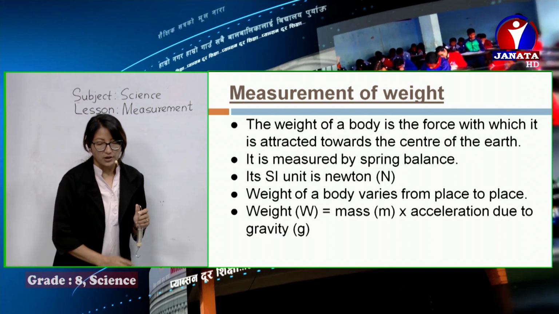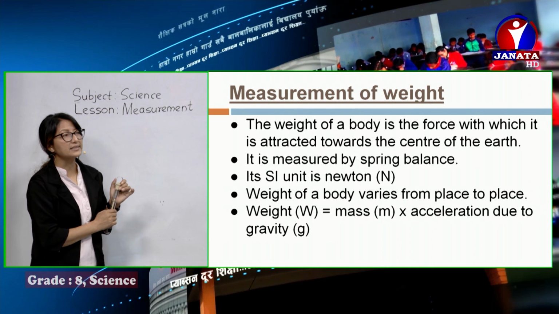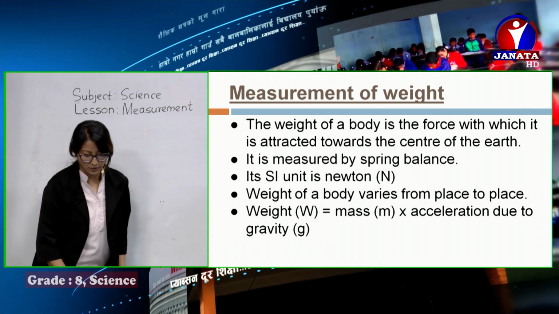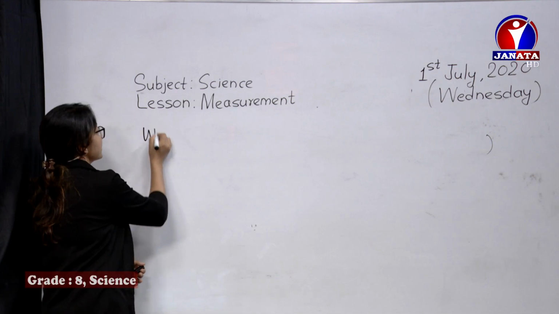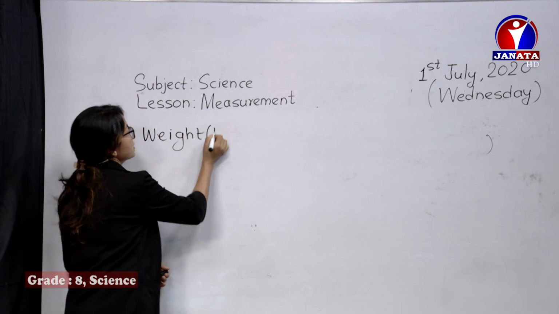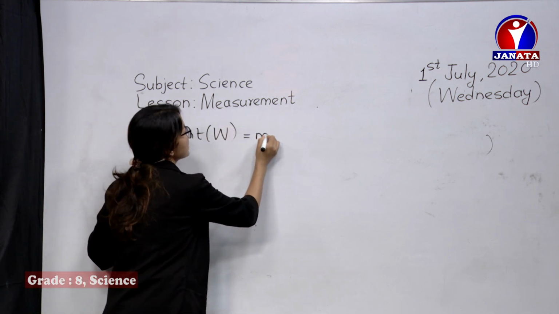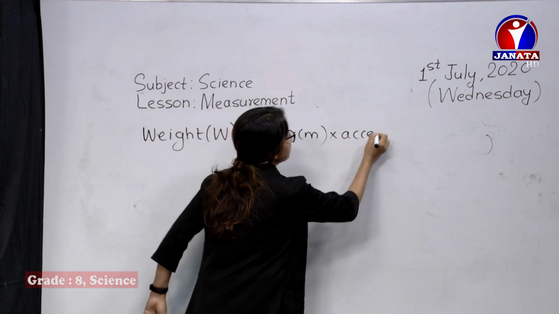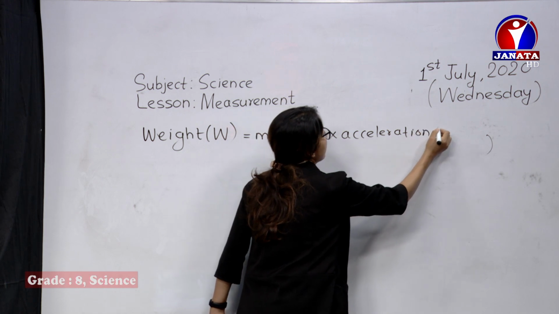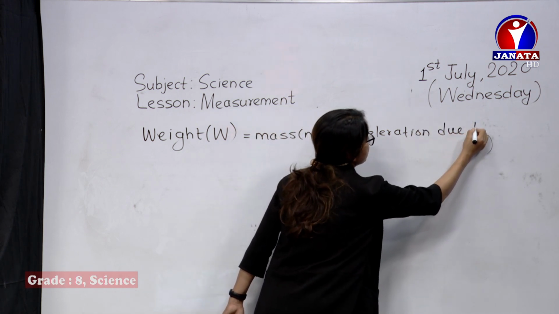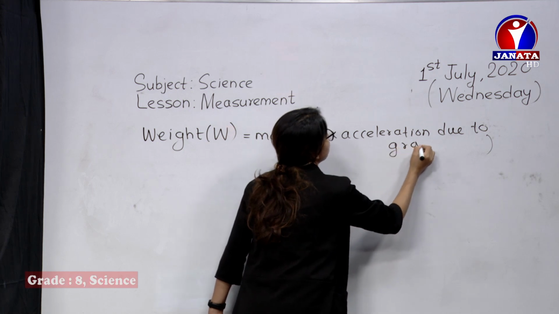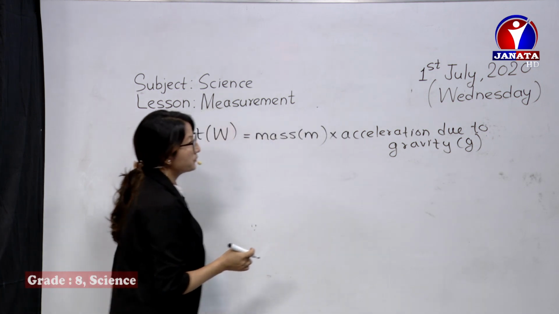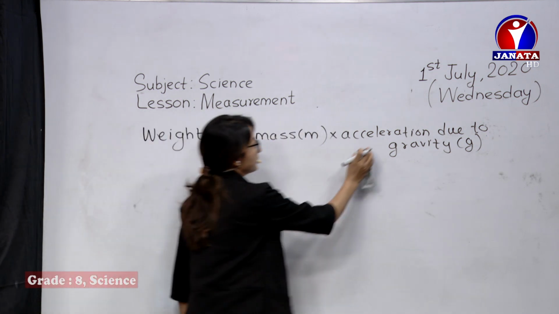So, the main formula to calculate weight is mass into acceleration due to gravity. We can solve a few here. Weight, we denote it by W, is equal to mass, denoted by small m, into acceleration due to gravity, g. Let me write here.